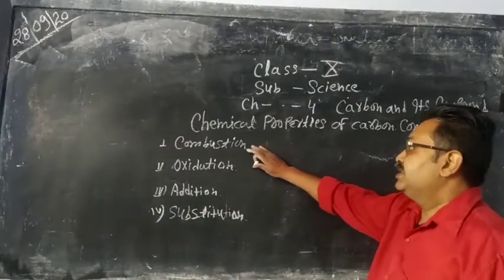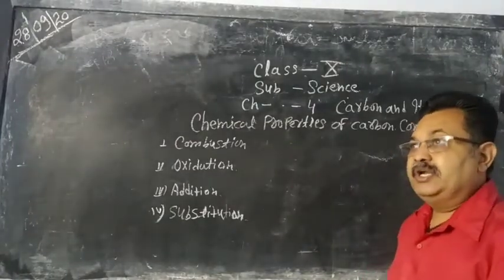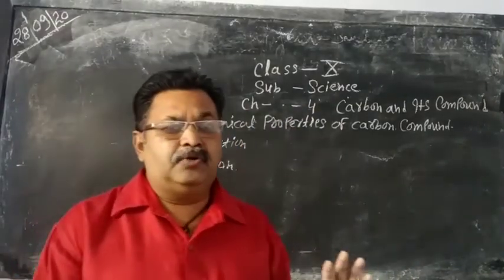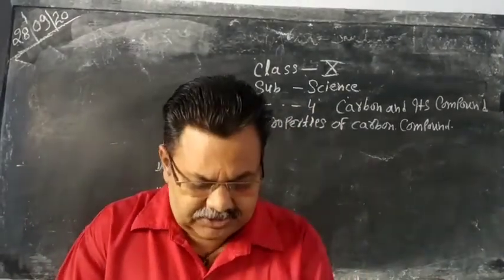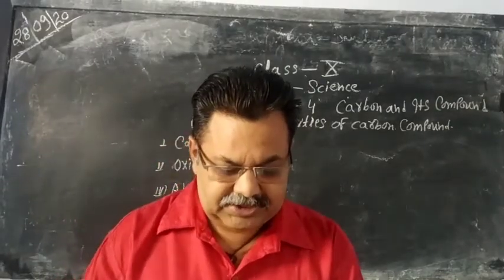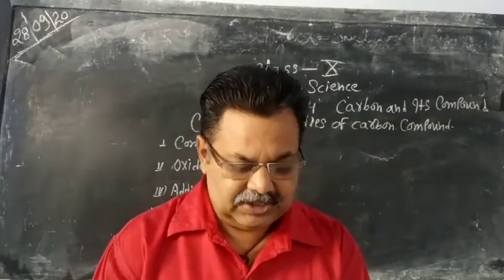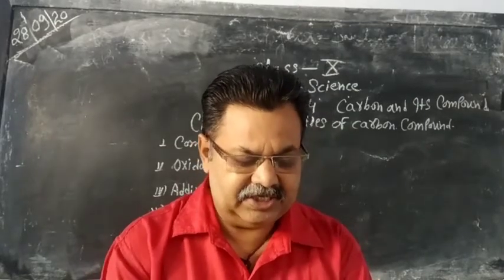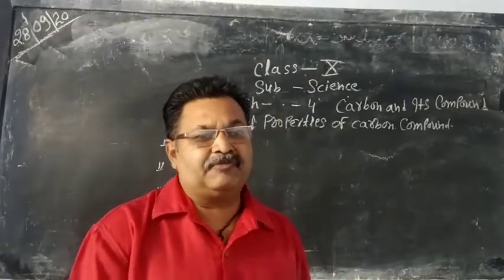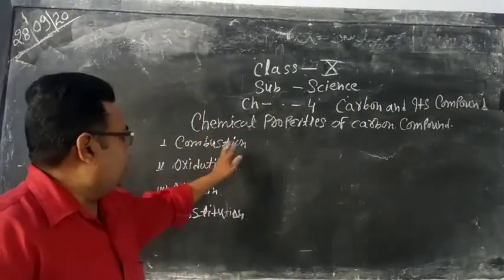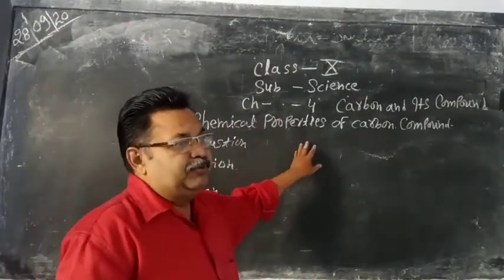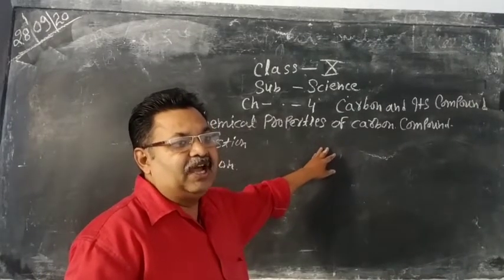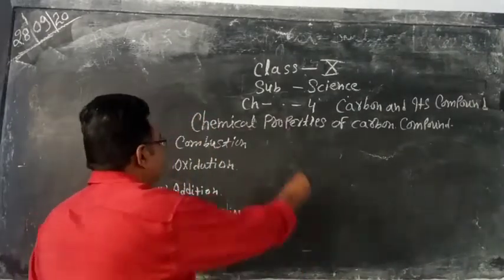First one is combustion. It means that when an organic compound reacts with oxygen, it is combustible, and after combustion it gives us heat and light. Such a reaction in which an organic compound or carbon reacts with oxygen to give us heat and light, we can study as combustion.